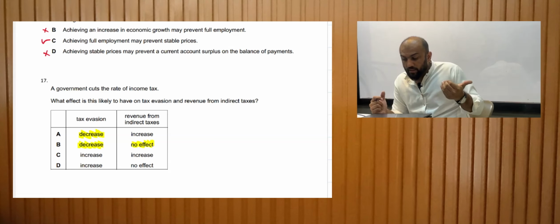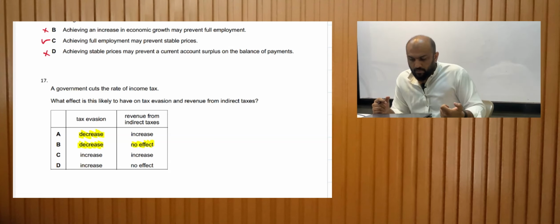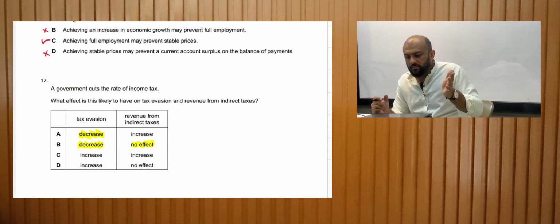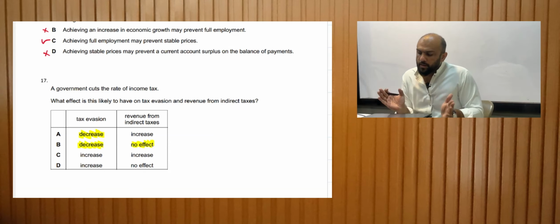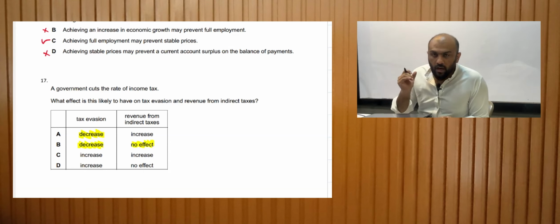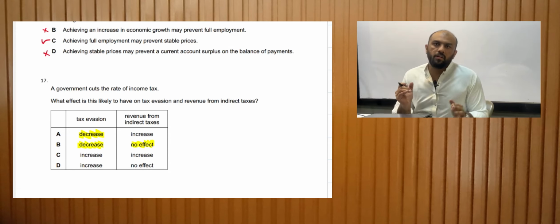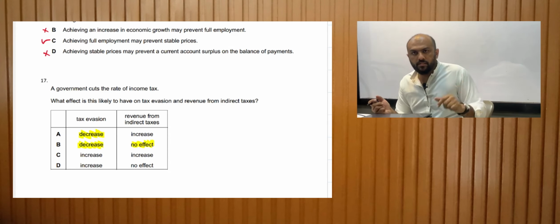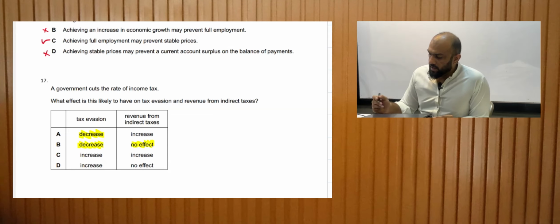We can say that if people have more money, they're going to spend more, hence indirect taxes are going to increase. We don't need to look at it from that perspective. We just need to look at it from this perspective: the income taxes are reduced, so there'll be no impact on indirect taxes. So that's the only concept, right?